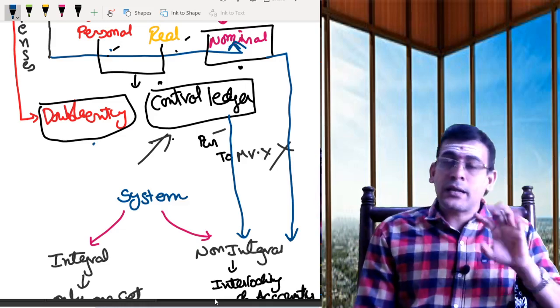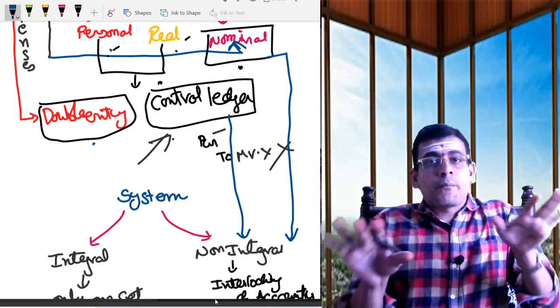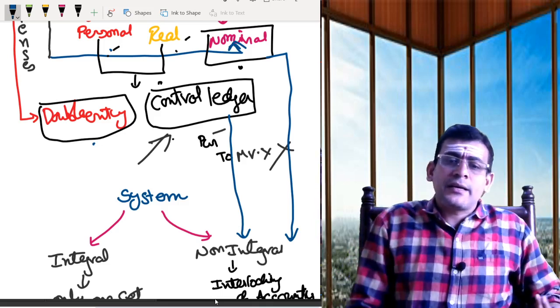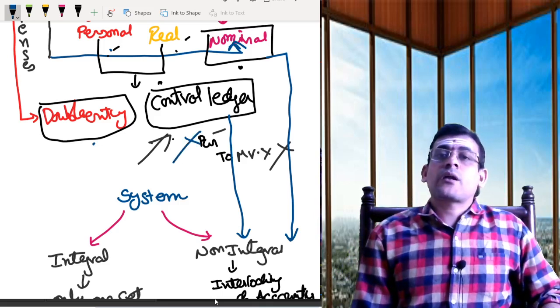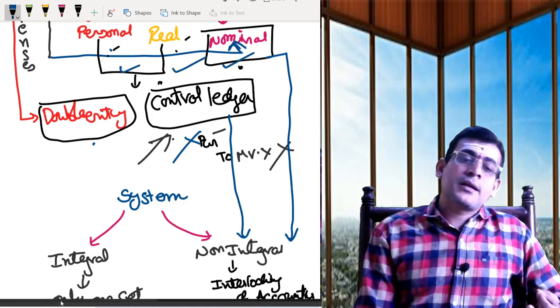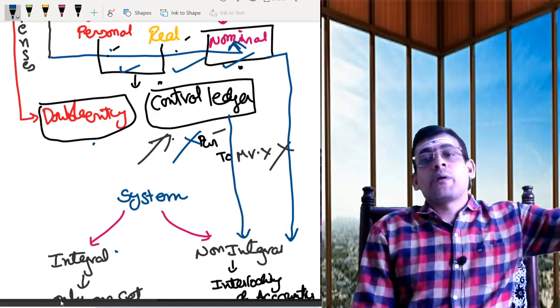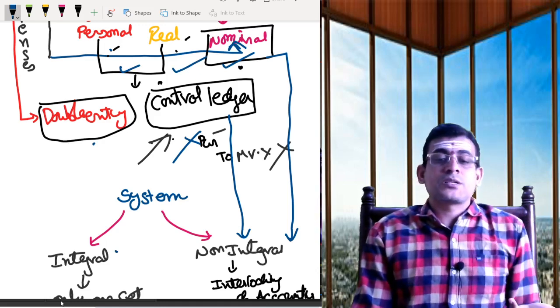Whereas under integral, you are maintaining both under one roof, so the concept of control account is not required. You are maintaining nominal, personal and real under integral. Whereas under non-integral, I need to maintain control accounts, otherwise it's not possible.